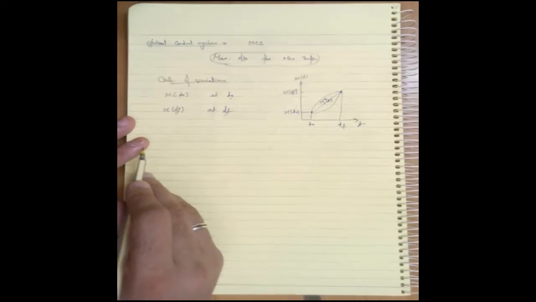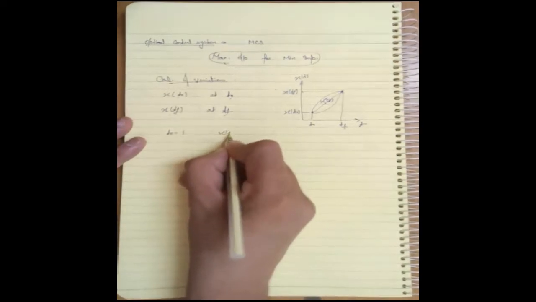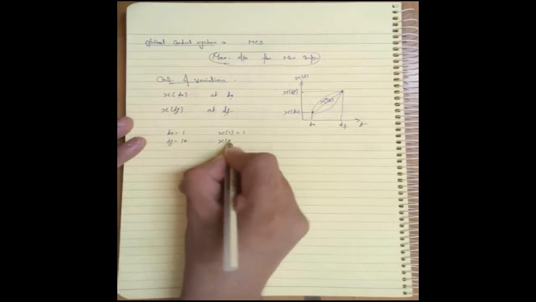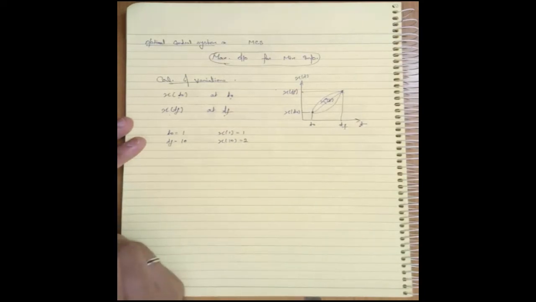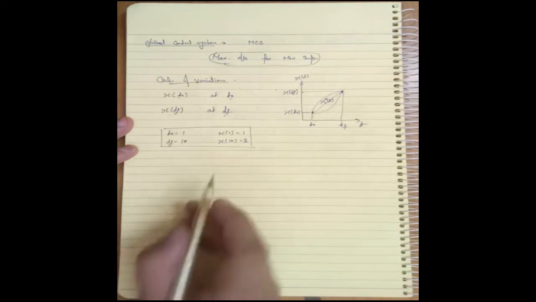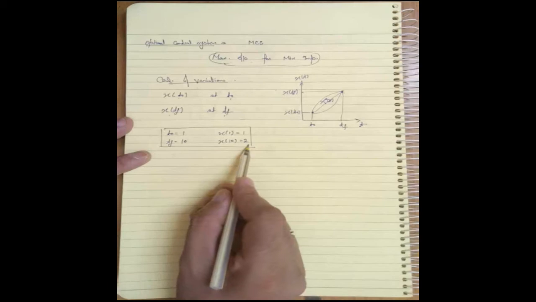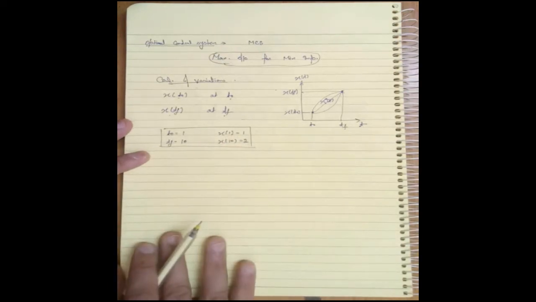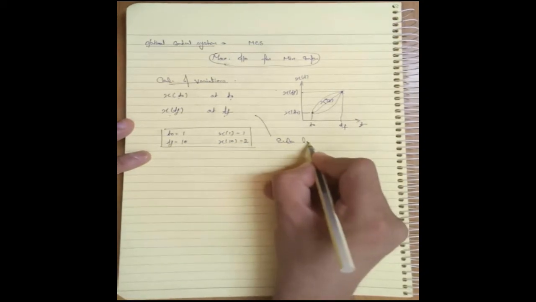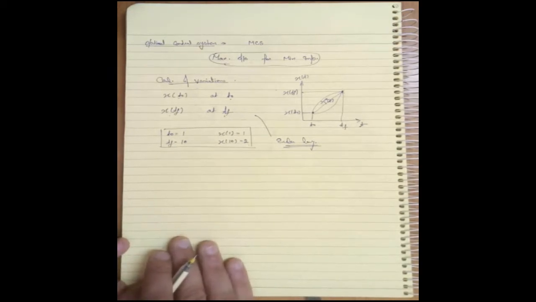For this type of problem, for example, t naught is given by 1 and x of 1 is given by 1. tf is given by 10 and x of 10 is given by 2. So this is a fixed time, fixed state problem. Initial time is fixed and final time is also fixed. Initial state is fixed, final state is fixed. This type of problem is the first type of problem, and it is also called the Euler-Lagrange equation. This gives me the Euler-Lagrange equation.